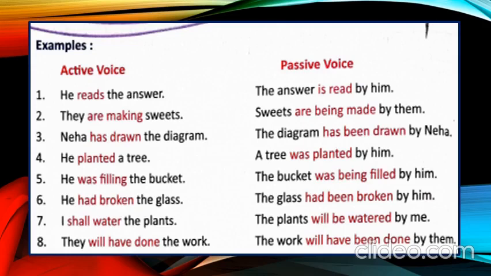Now number 8, they will have done the work. The sentence is in future perfect tense. How will we change it? The work will have been done by them.